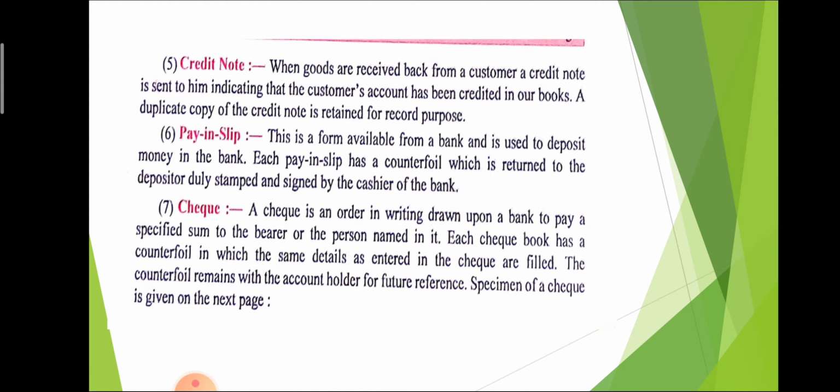If we return the goods, at that time we will give a document. That document is called a debit note. But when we sold the goods and a company returned those goods to us due to some defective reason, at that time that company issues a bill to us, which is called a credit note. So that is also the same as a debit note.